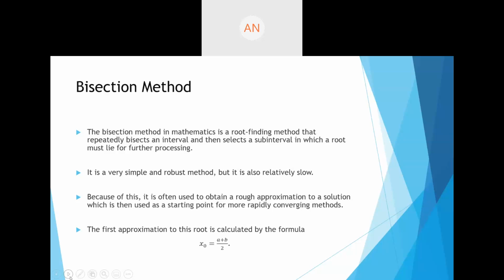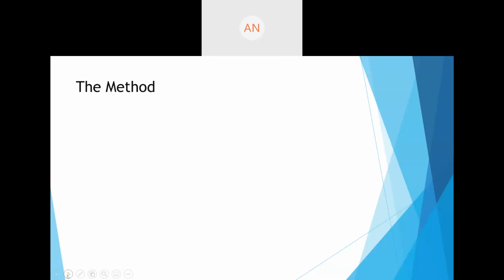Now, the first approximation to this root can be calculated by this formula. This is a very simple formula that we have: x0 is equal to (a plus b) upon 2. So whenever we have a bracket a, b, and one root lies between them, then we start approximating it. The first approximation is given by x0 is equal to (a plus b) by 2. This is the simplest formula that we use for the bisection method.